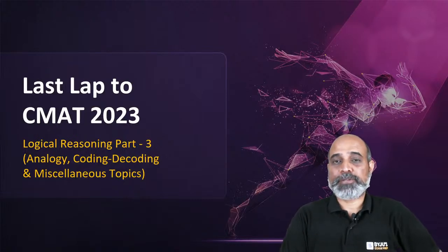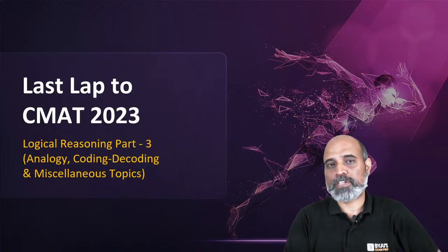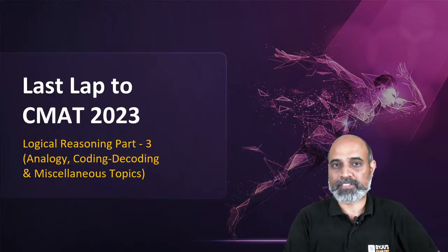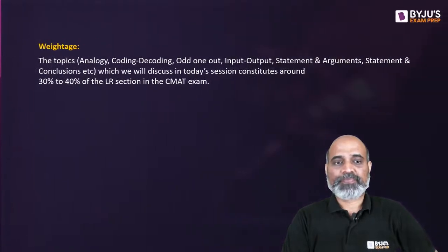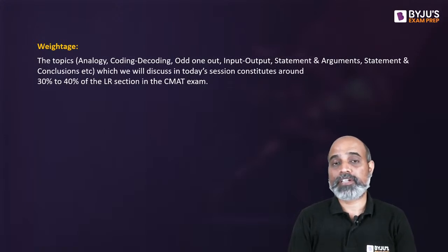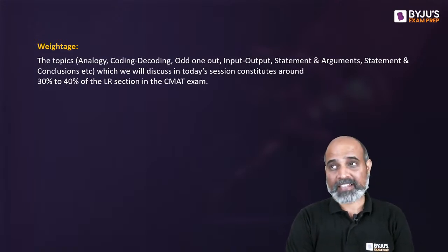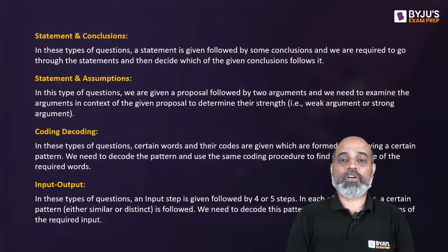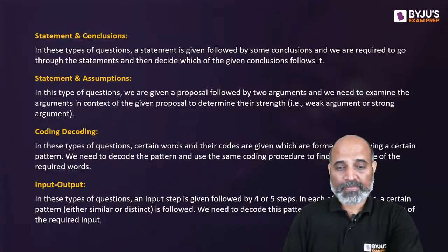In today's session, we'll be looking at Analogy, Coding, Decoding, and some miscellaneous topics which come under Critical Reasoning, the verbal reasoning part. The weightage of this topic is around 30 to 40% of the entire reasoning. So it makes it one of the most important parts of the reasoning section. Since CMAT is a high scoring exam, anything that is above 25%, 1/4 of a section, is considered to be important. So what are the different topics we will be doing today?